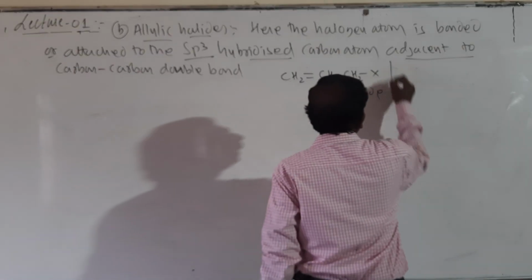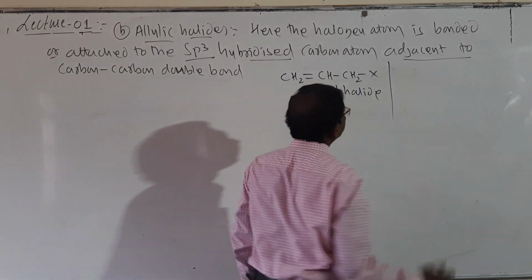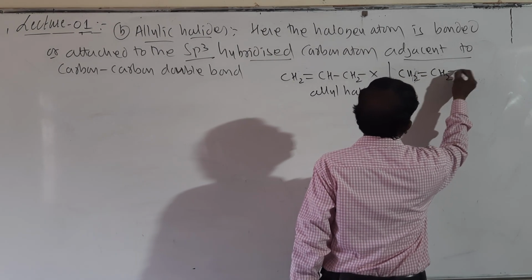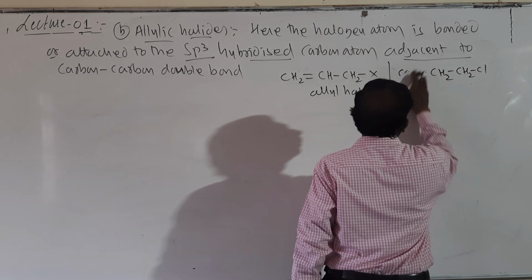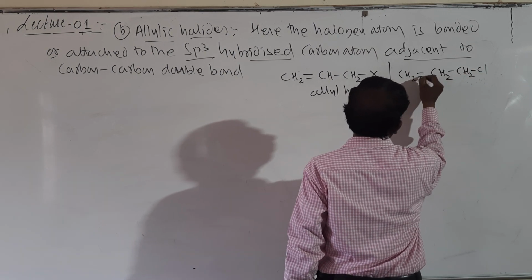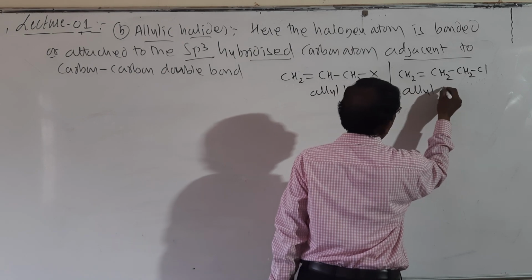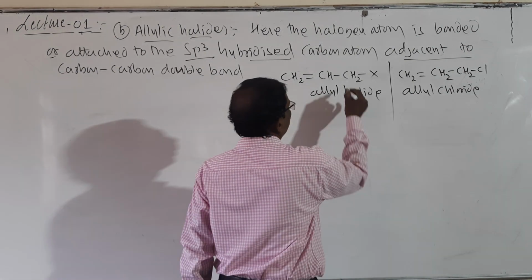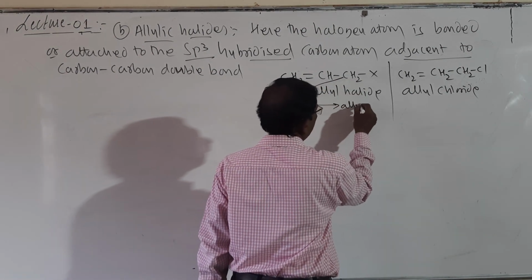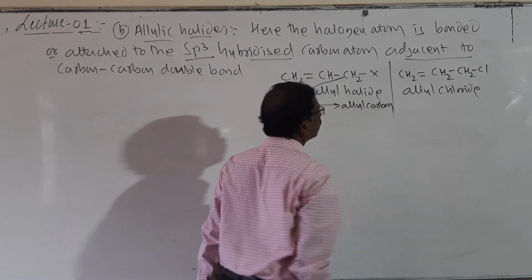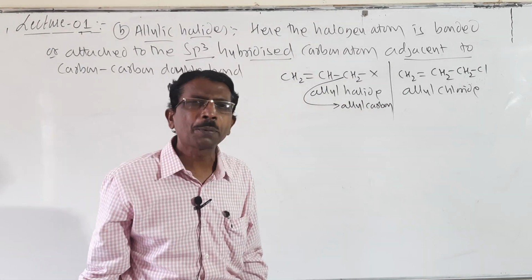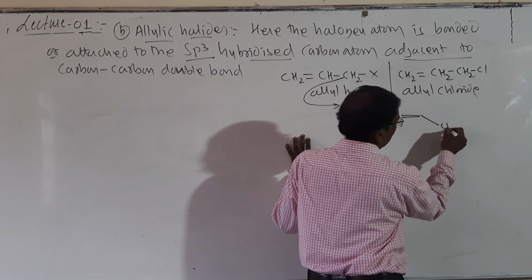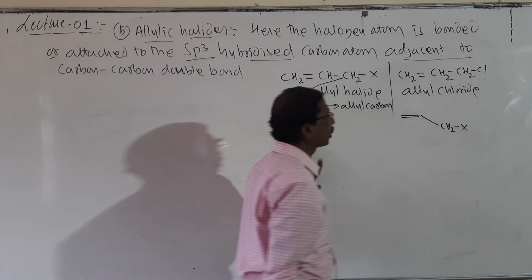And I will write an example here. You may also write an example. CH2 double bond CH2Cl. Look here, it is called allyl chloride. And here this carbon is called an allyl carbon. And you may also write the bond line structure. Look here, double bond, and then here it is CH2X. It is also called the bond line structure.